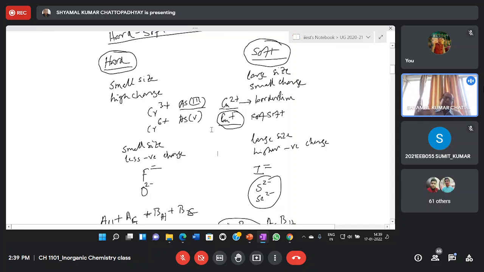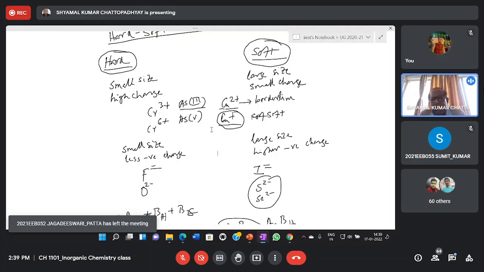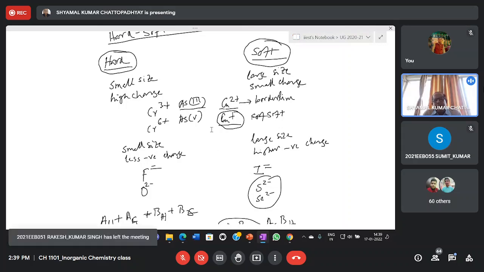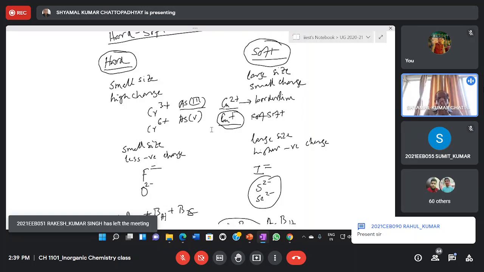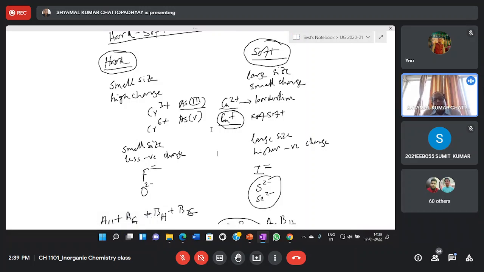Whereas the second and third transition metal ions, like ruthenium, osmium, platinum, palladium, because they have relatively larger size, and because 5d or 4d orbitals are not so strongly held as that of the 3d orbitals, what happens? They are easy to deform. So first transition metals in general, their cations are harder. The corresponding second and third transition metal ions are relatively softer.